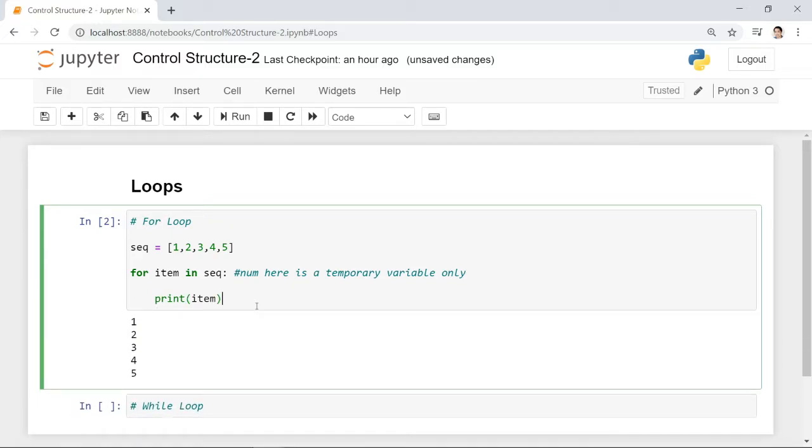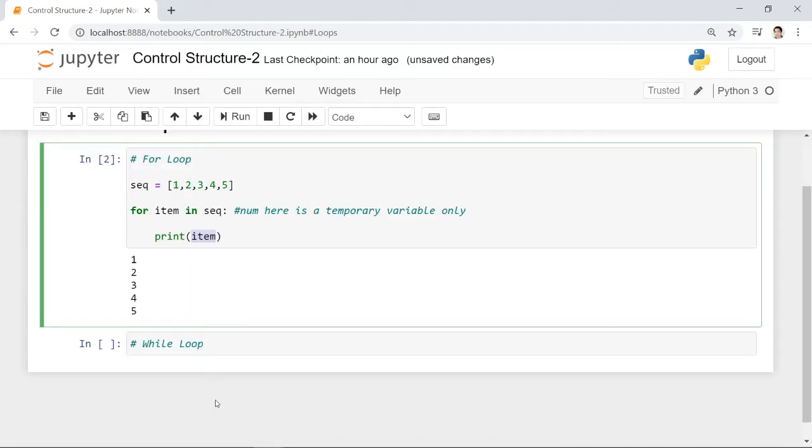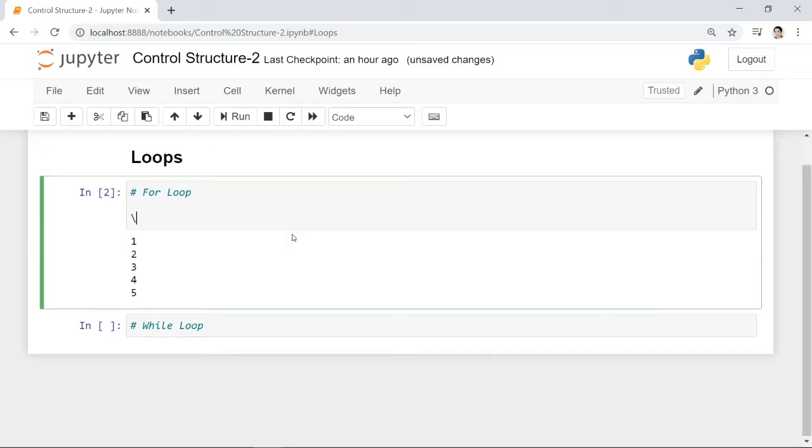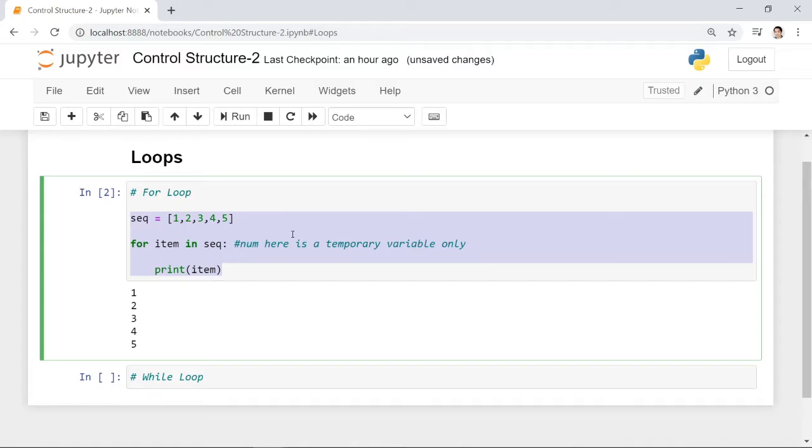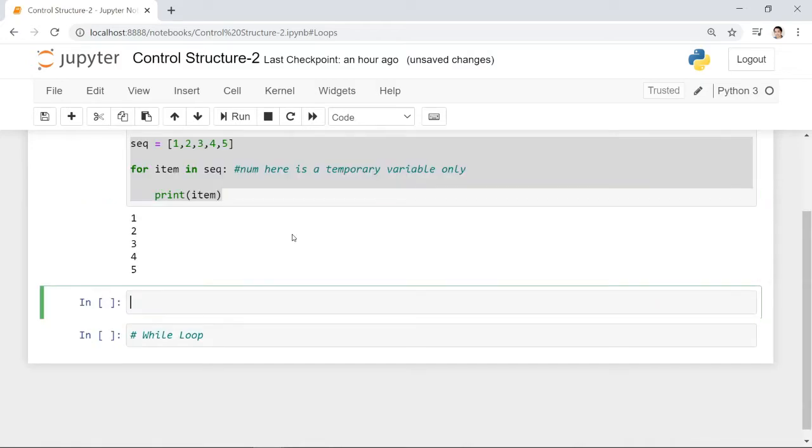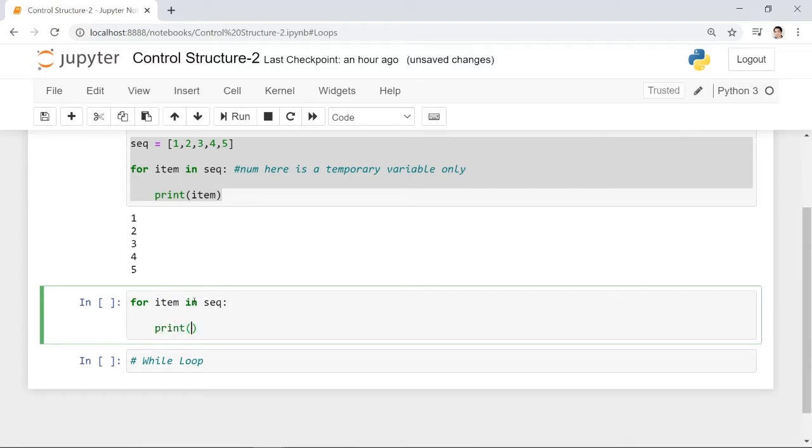Again, it doesn't have to be the variable definition here. I will just execute this one without pressing enter, so that I can create another empty cell. For example, you define for item in sequence, the same code, and you print, let's say, yes.